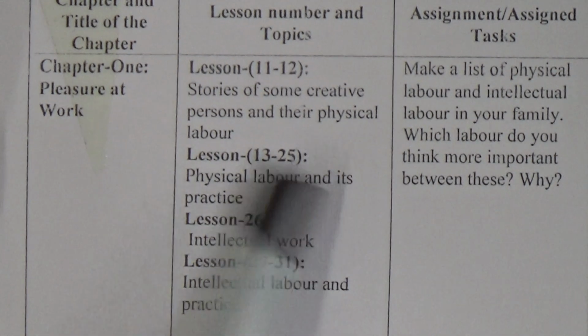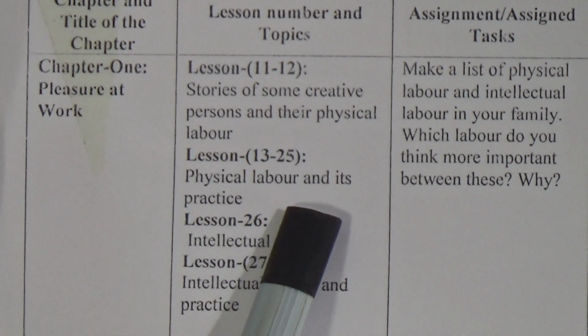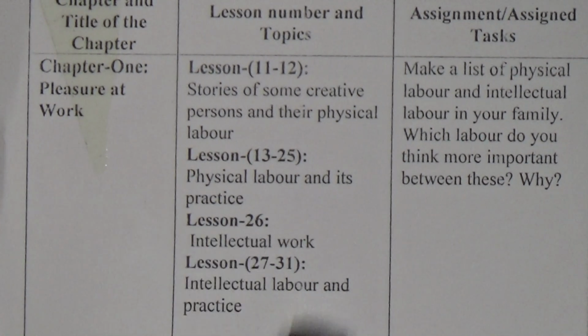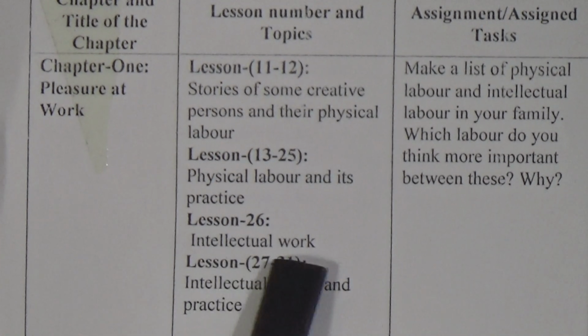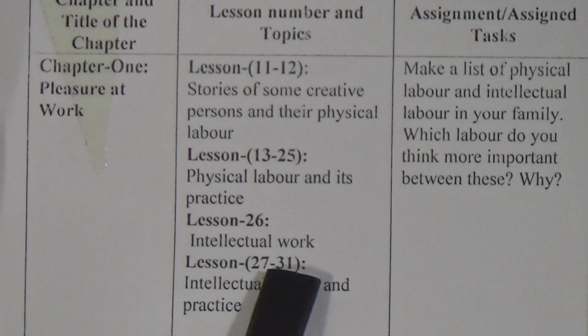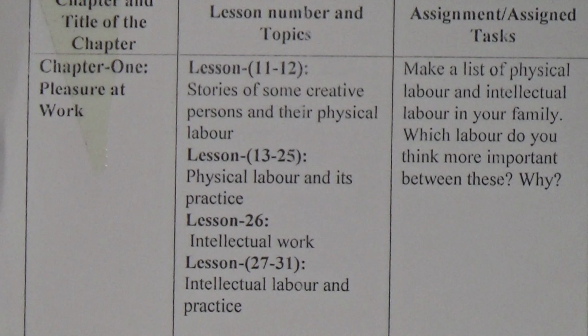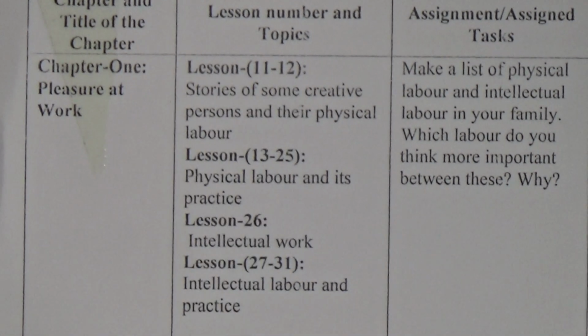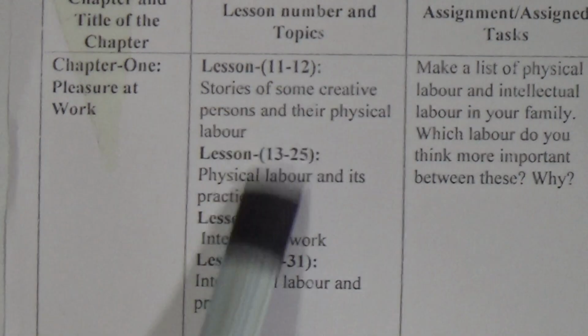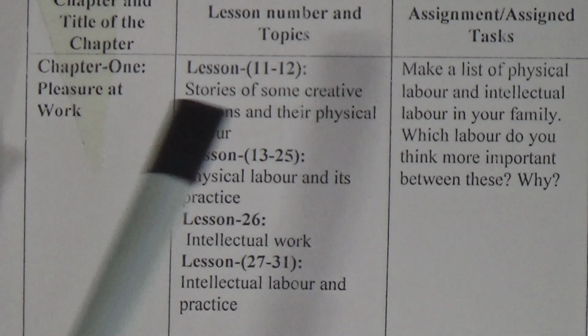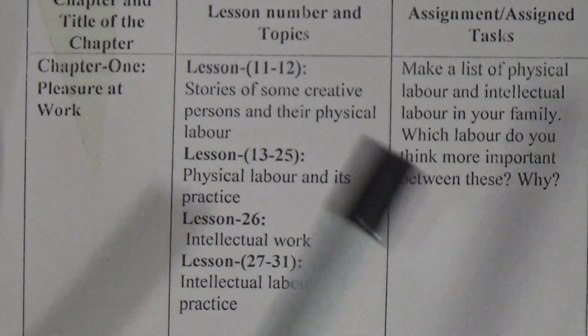Then lessons 13 to 25: physical labor and its practice. Then lesson 26: intellectual work, and lessons 27 to 31: intellectual labor and practice. So these are the lessons. From these lessons you can get some ideas for the assignment.